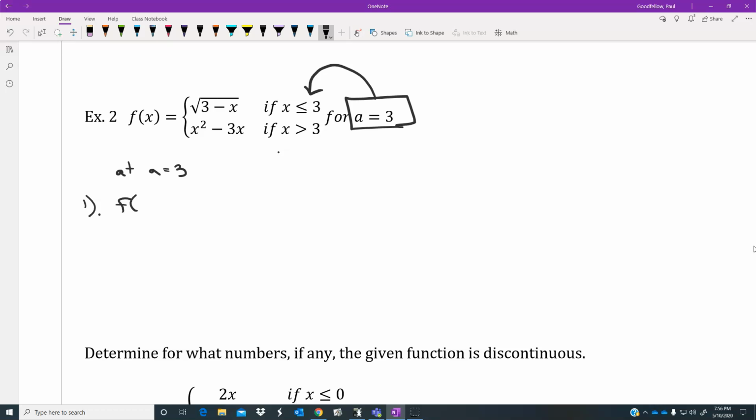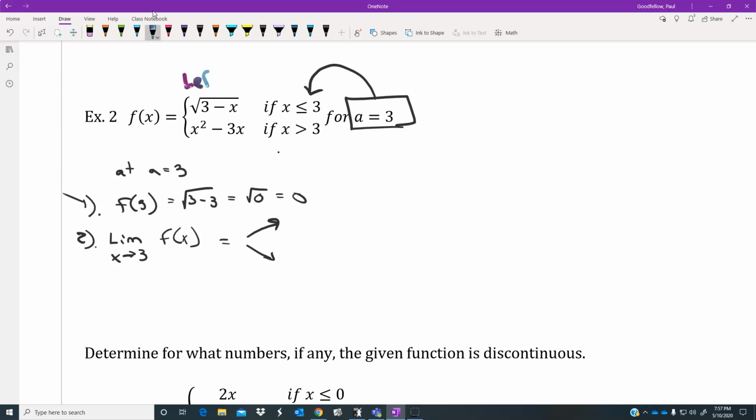Number 1, is f of 3 an answer? Well, if I tried f of 3, it would trigger the top one, which would be the square root of 3 minus 3, which is the square root of 0, and that's 0. Check mark. That's an answer. It gave us something that we wanted. Okay, number 2. What's the limit as x approaches 3 of f of x? Now, when we start doing these kinds, especially in piecewise, we're going to have to look at a left and a right concept. We'll probably recognize that anything that is less than 3 is the left-hand side, and anything that is greater than 3 is going to be the right-hand side. So we need to come up with answers on both of these and make sure that the limit exists.